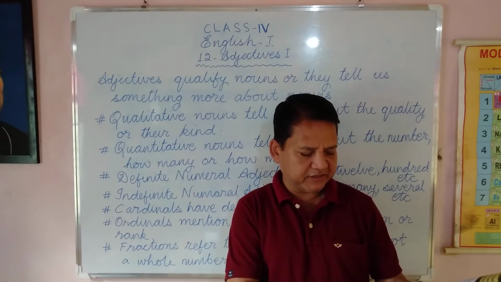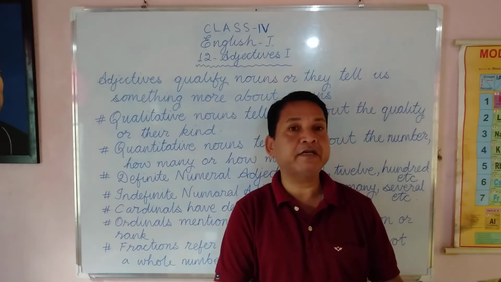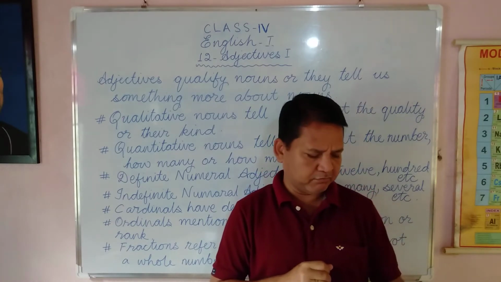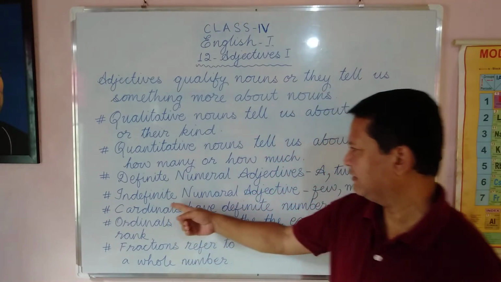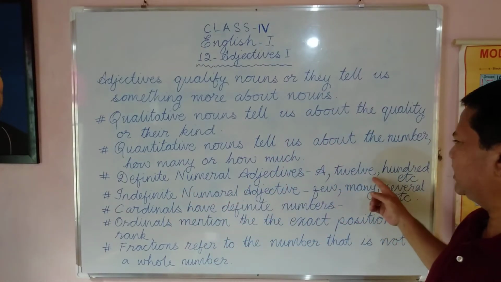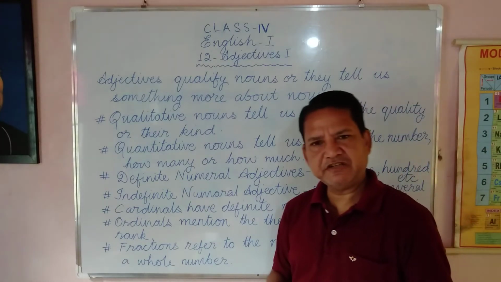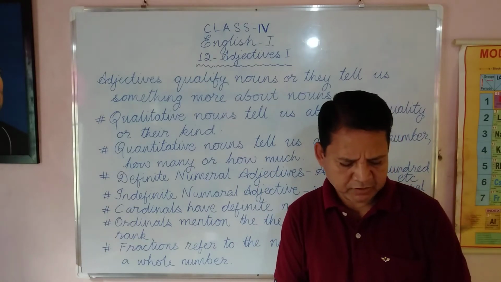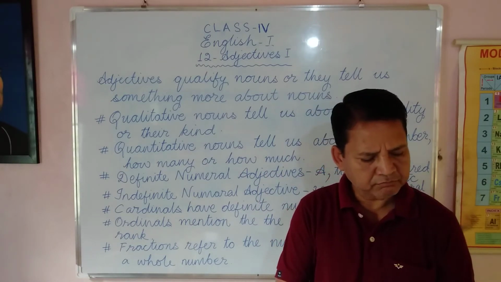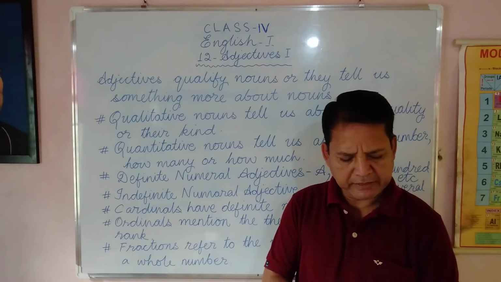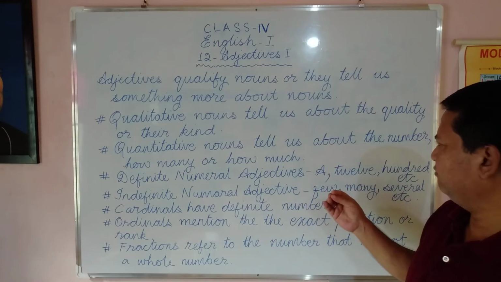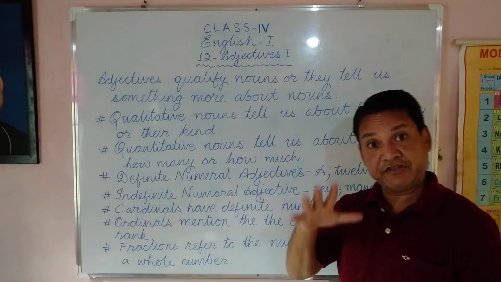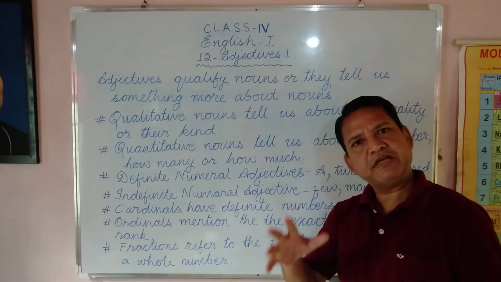Now, a quantitative adjective may also give a definite number, like up to 100, etc. And a quantitative adjective may also give an indefinite number, like few, many, much, etc. In a definite numeral adjective, we know the exact number.